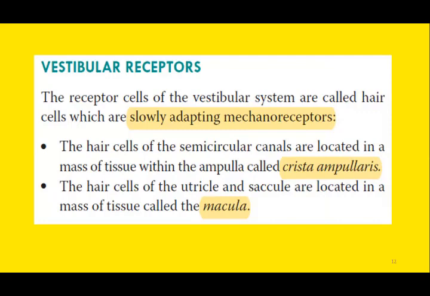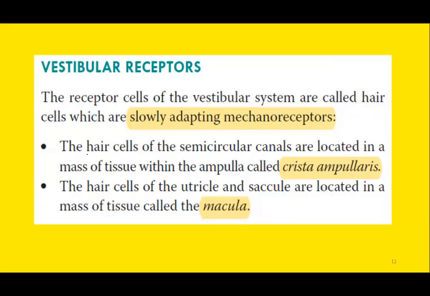Now we will discuss the receptors of the vestibular apparatus. Remember the five special senses. They are called special because the receptors for these five special senses are special and unique. Same is the case with equilibrium, one of the five special senses. The receptors for equilibrium are very unique as far as the properties are concerned, and the hair cells are the